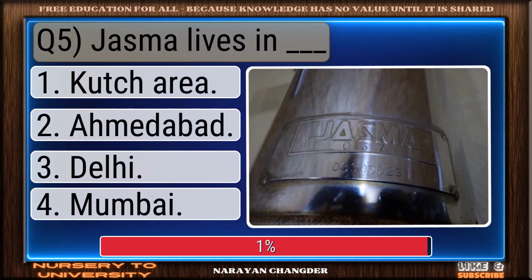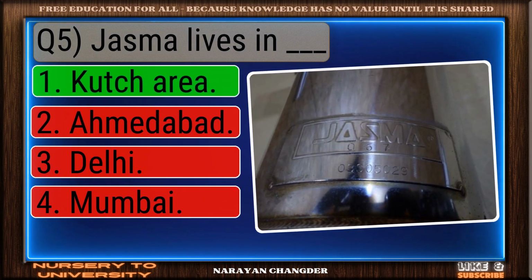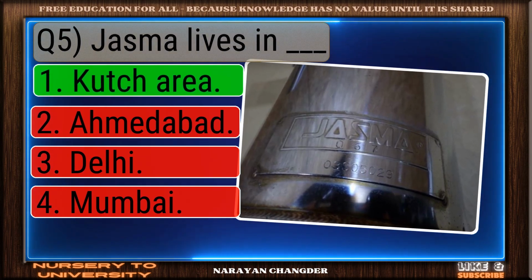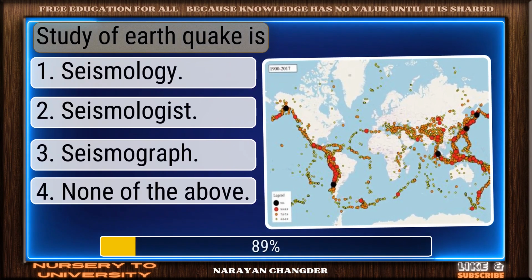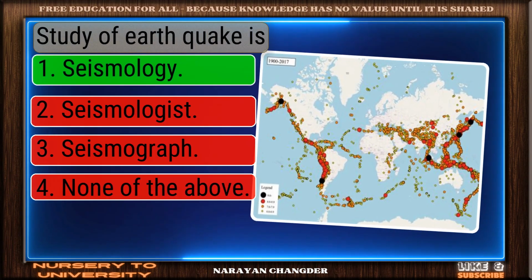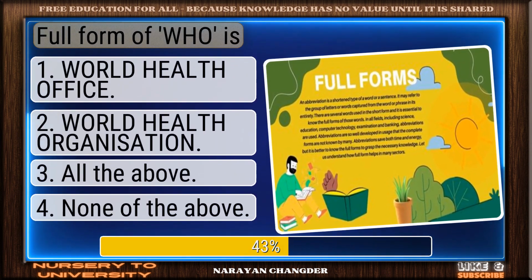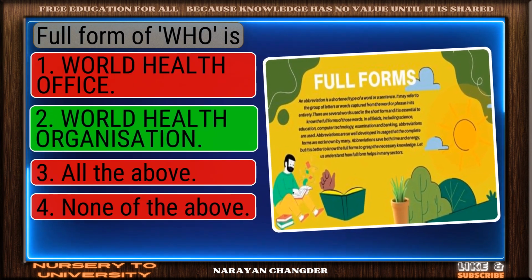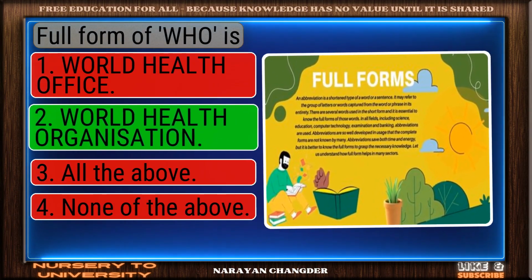Kujasma lives in dash. Good thinking. Kajaria is the right answer. Study of earthquake is correct response. Seismology is the most accurate answer. Full form of WHO is sharp thinking. World Health Organization is the right choice.